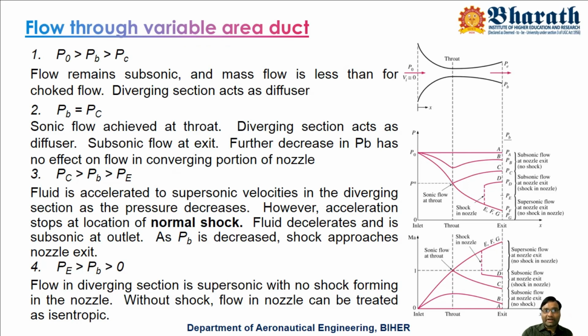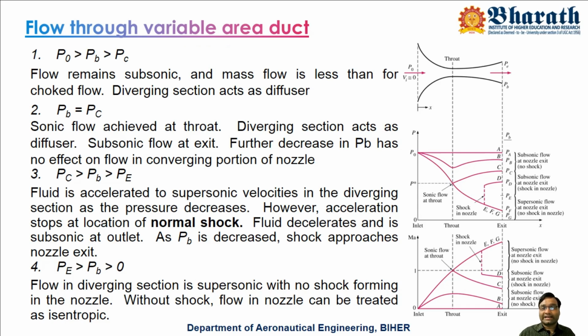Fluid flow will happen from higher pressure to lower pressure. Suppose the inlet pressure, which is the stagnation pressure P naught, and the outlet pressure, let us say PA, are both equal. Then what happens? There is no flow, since the pressure in both regions is the same.